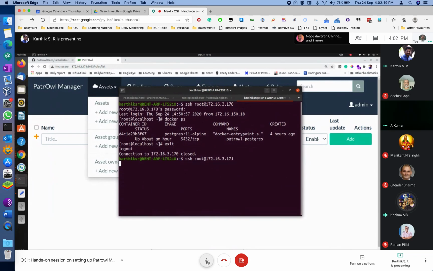You're also using the same tool? Sorry, what? Krishna, you're also using the same Patrol Manager in your company? I was the first one who was using this. Oh, okay. Actually, me and Vivek did R&D after that.